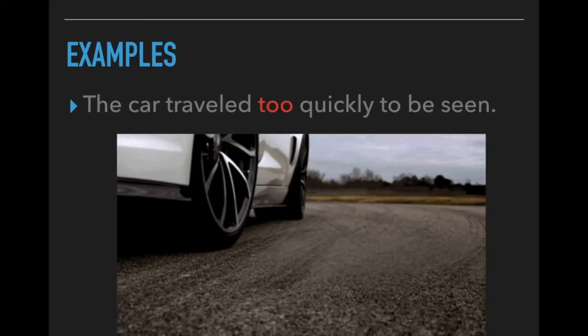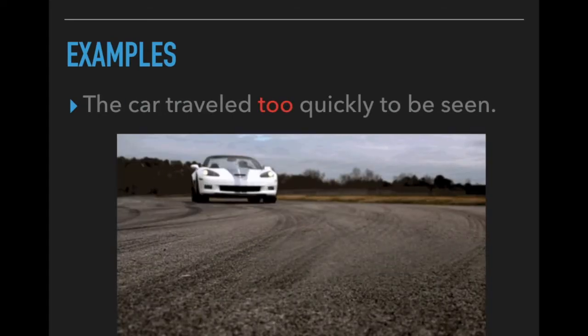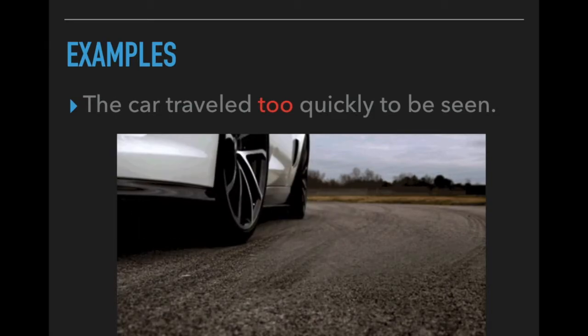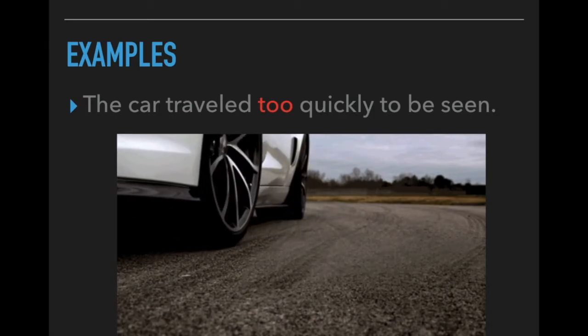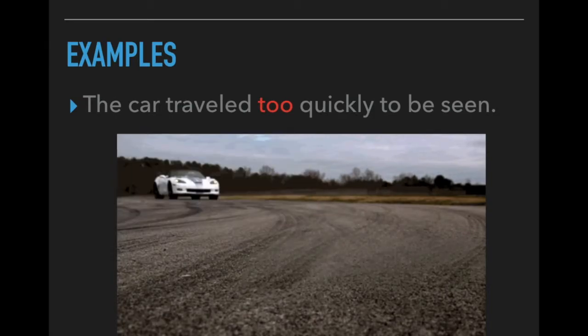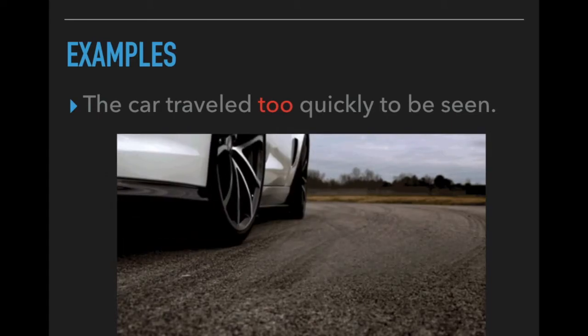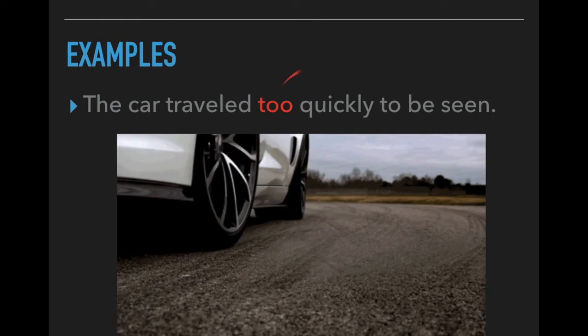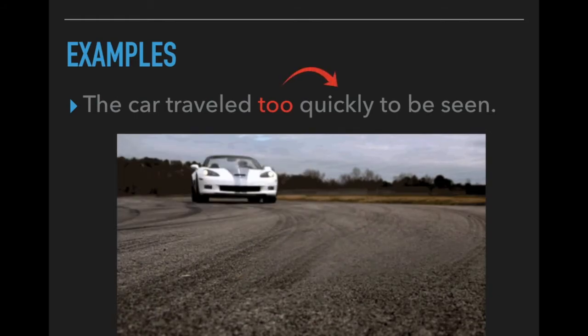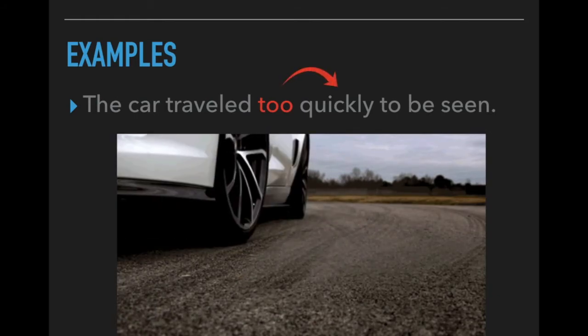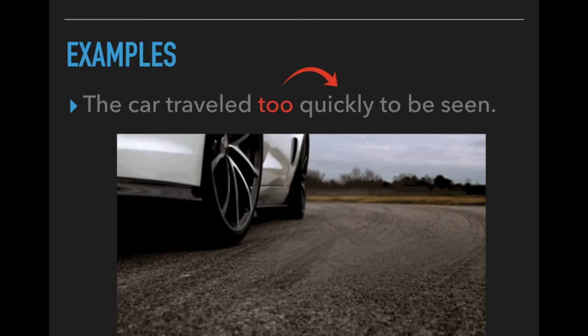And finally, adverbs can describe other adverbs. The car traveled too quickly to be seen. So here, the word too is an adverb describing the adverb quickly. How quickly did the car travel? Too quickly.